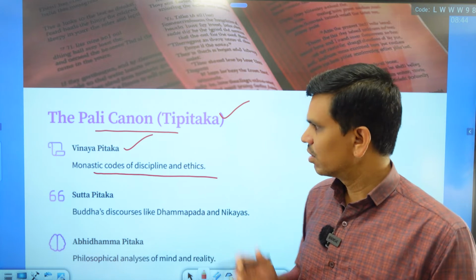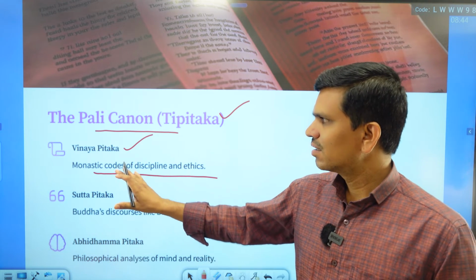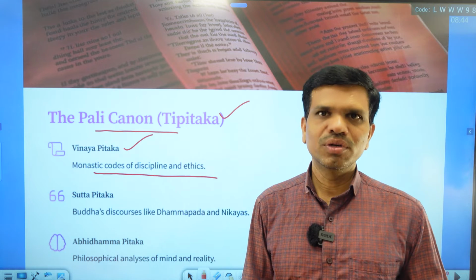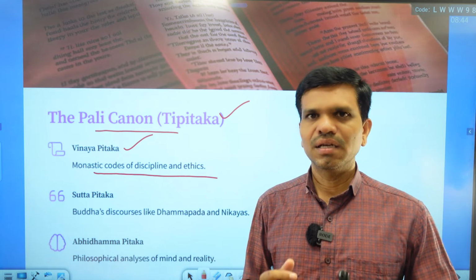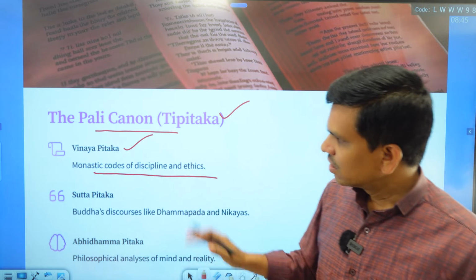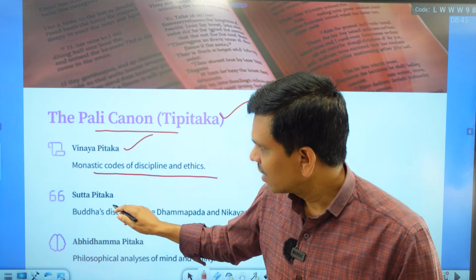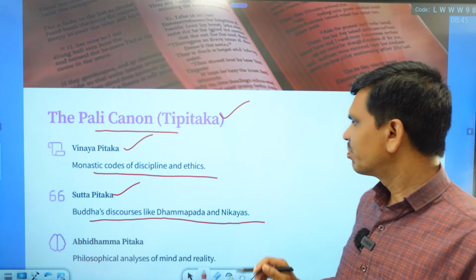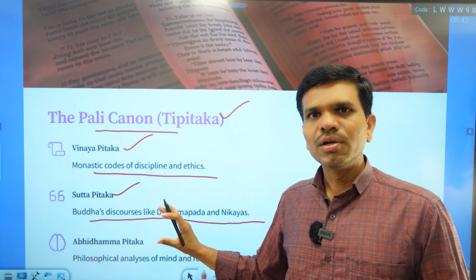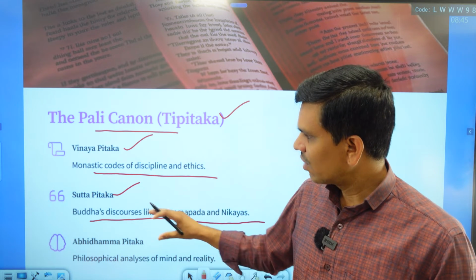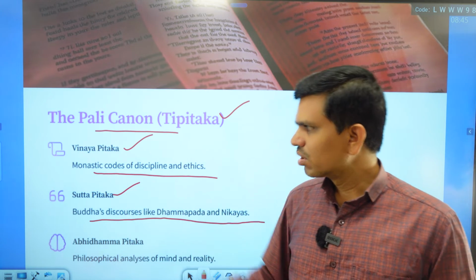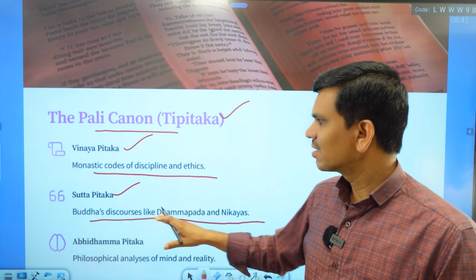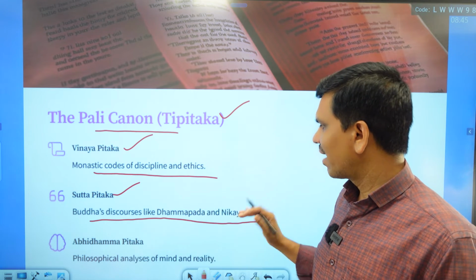So the Vinaya Pitaka directly consists of the rules and regulations, or codes of conduct, in Buddhism. The second Pitaka is the Sutta Pitaka, in which we find Buddha's discourses like the Dhammapada and Nikayas. These are the basic scriptures in the Sutta Pitaka.